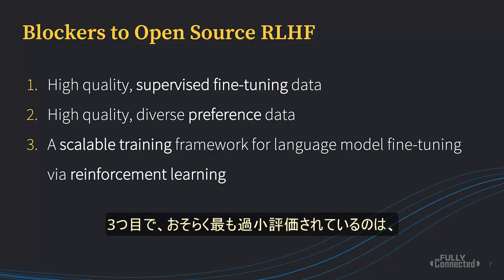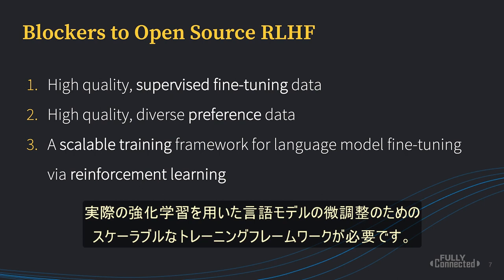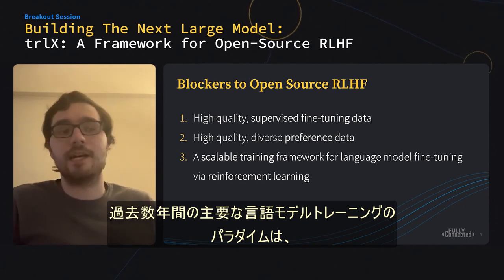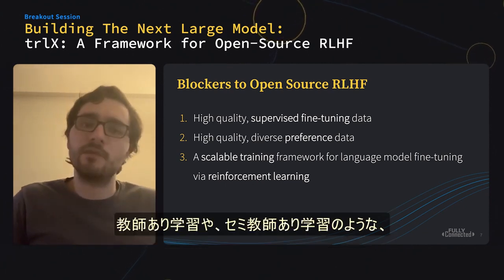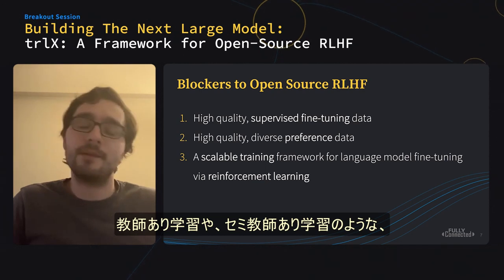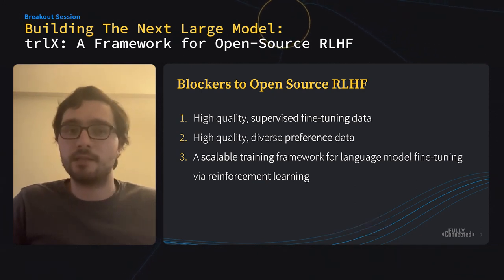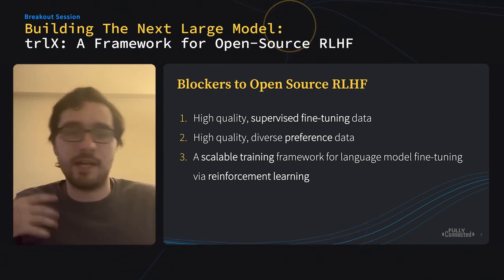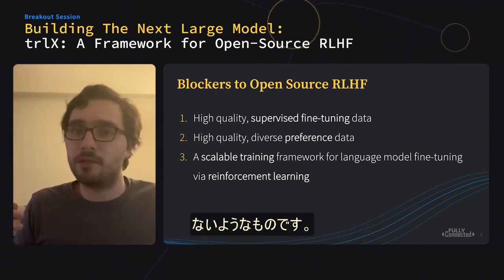Number 3, and perhaps most underrated, you need a scalable training framework for language model fine-tuning via reinforcement learning. The dominant language model training paradigm over the last couple of years has been a supervised objective, such as semi-supervised objective, such as next token prediction, where you don't have to query an outside reward model or something like that.